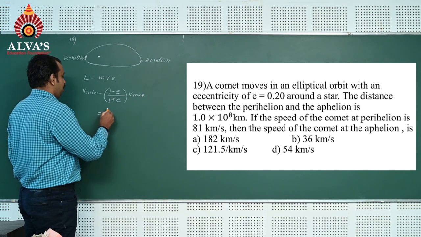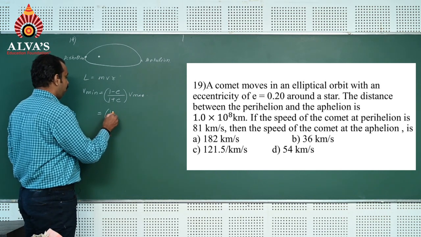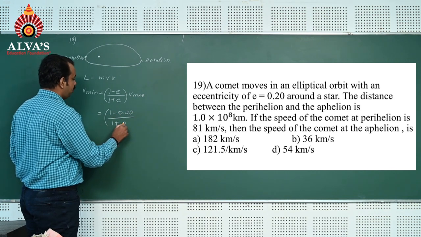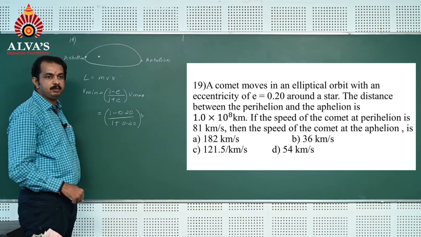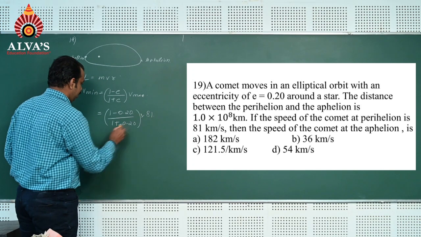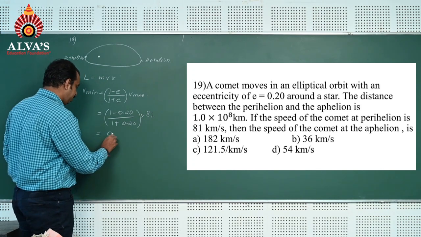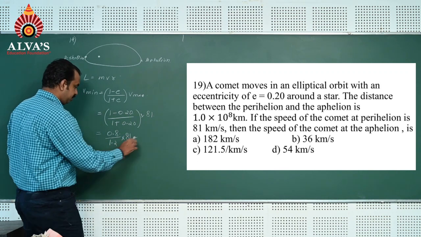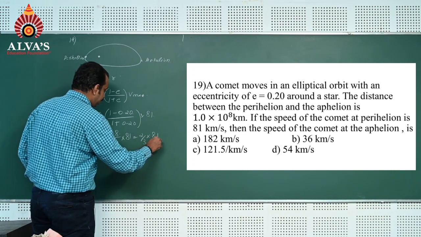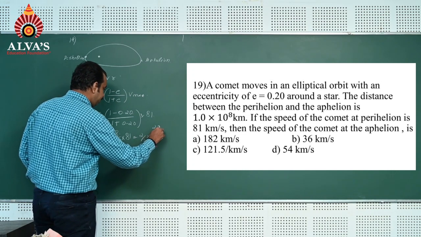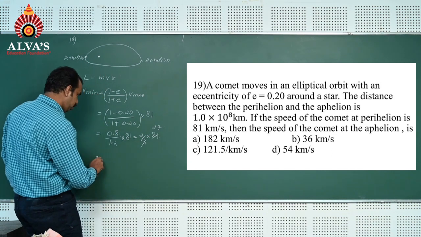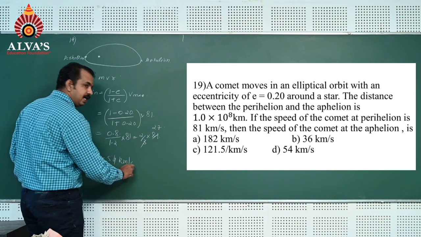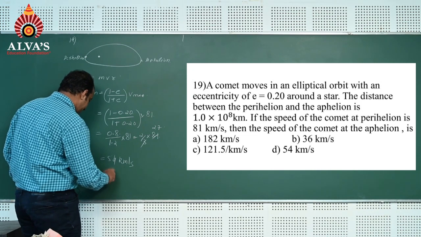Substituting, 1 minus e is 0.20 and 1 plus e is 1 plus 0.20, into V maximum. V maximum is 81, which gives 1 minus 0.20, that is 0.8, divided by 1.2, into 81, which is 2 by 3 into 81. That is 27 times 2, so 54 kilometer per second is the answer, which is option D, the correct option here.